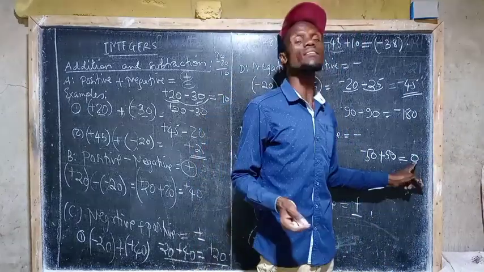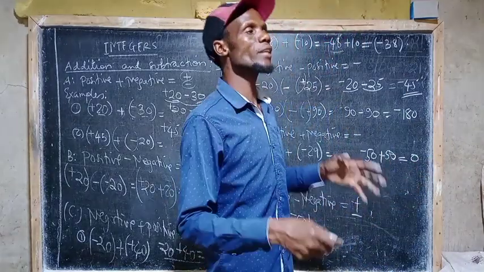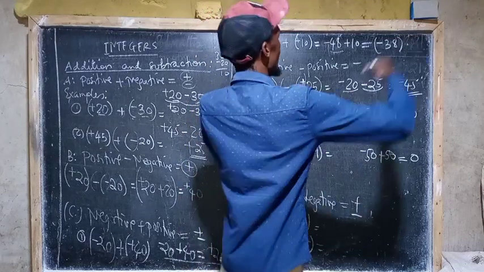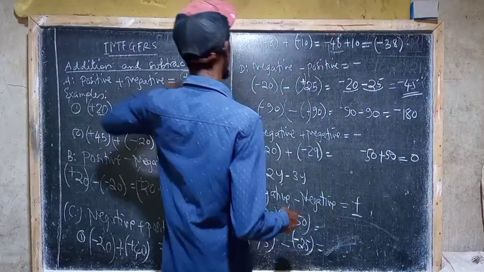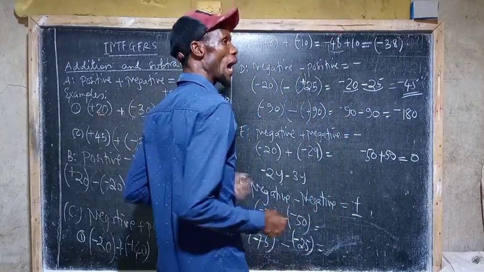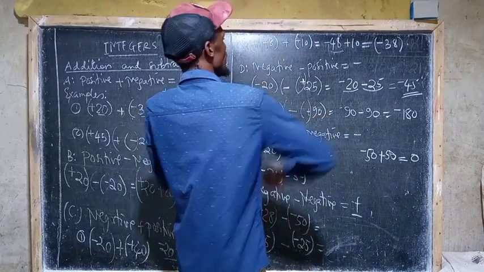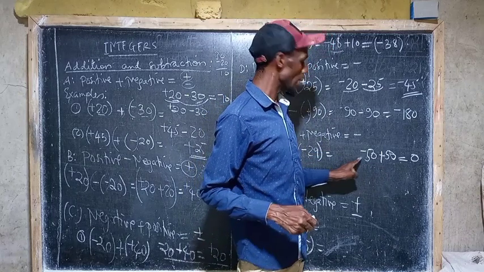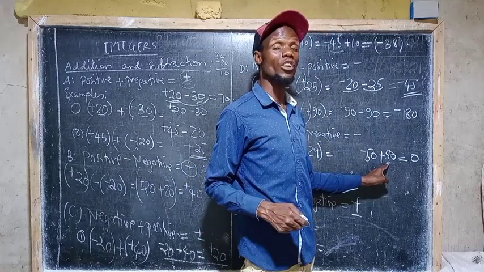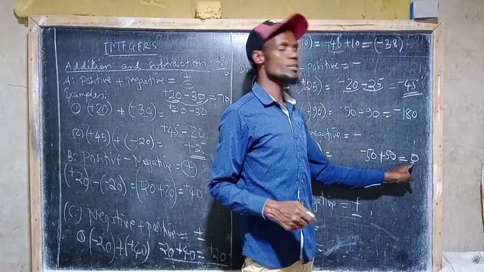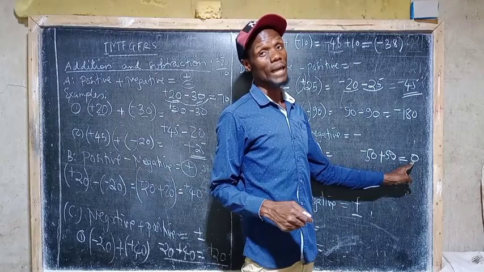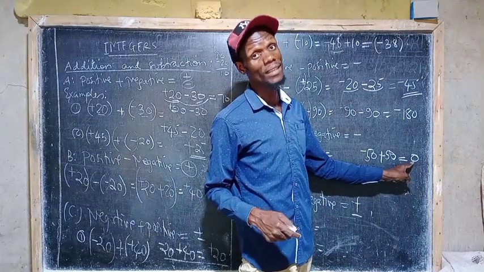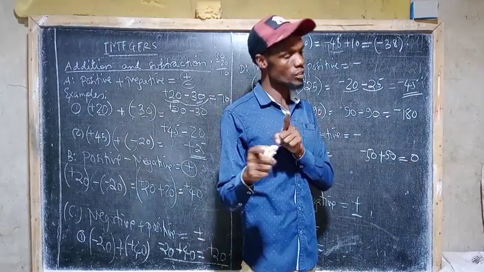It is only 0 as it is. When you are considering a number line, we have numbers to the right and numbers to the left of 0. Numbers to the left are called negatives and numbers to the right are called positives. But when you are considering negative and positive with equal numbers, the difference is 0. And 0 has no sign of any kind. So you have to consider that.